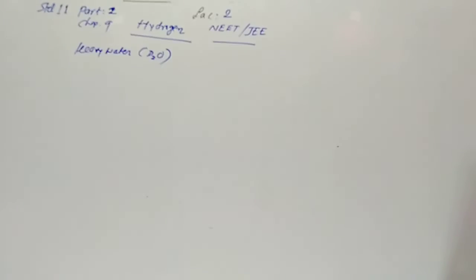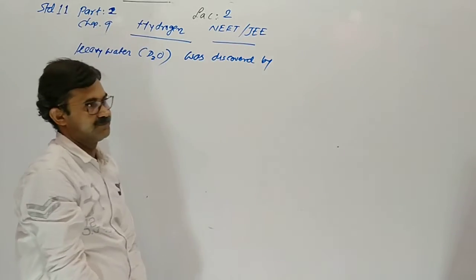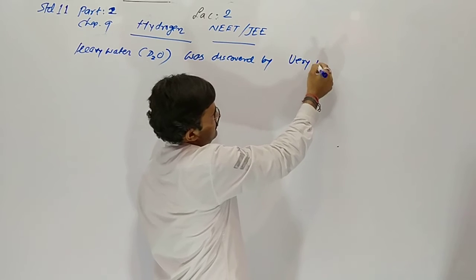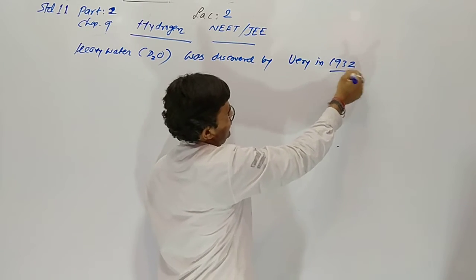Deuterium oxide is heavy water. It was discovered by Urey in the year 1932.